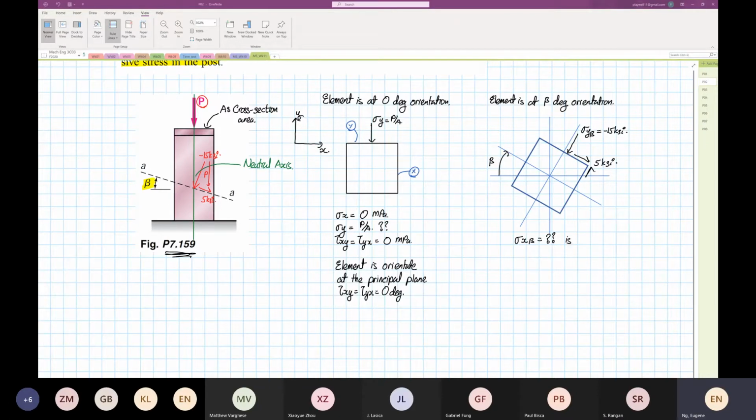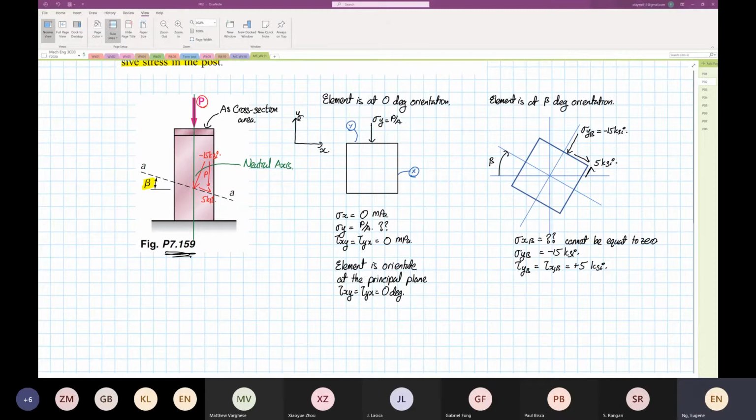Okay, I'll write down here: cannot be equal to 0 over here. Later on, we will see why. Now we know stress y beta. Stress y beta is minus 15 ksi. Then we also know that the shear stress y beta is equal to the shear stress x beta, and it's positive shear, so it's plus 5 ksi. Okay, so that's all we know now.